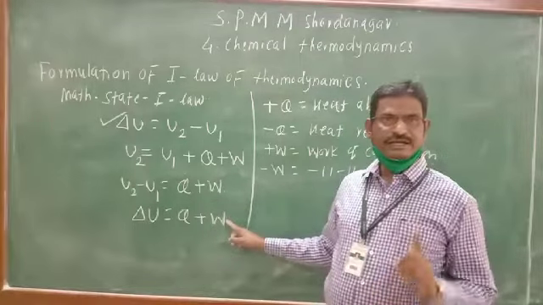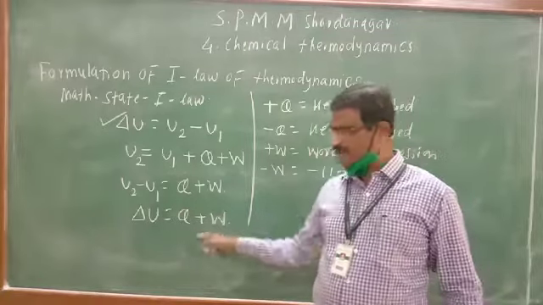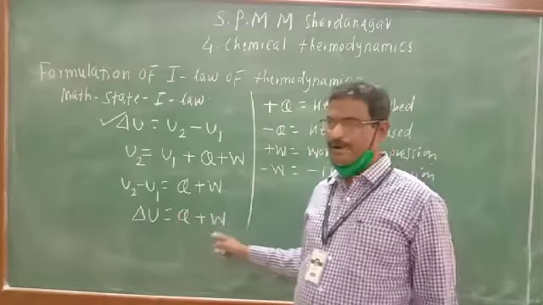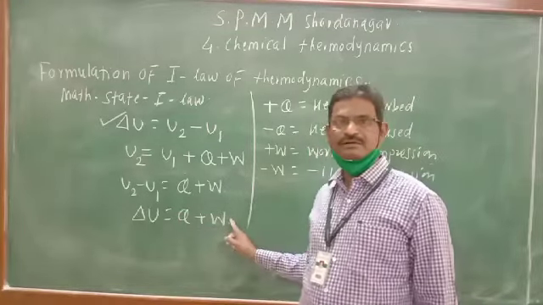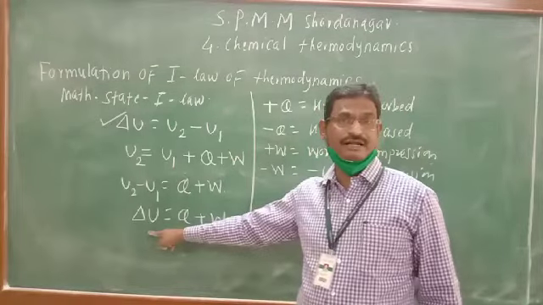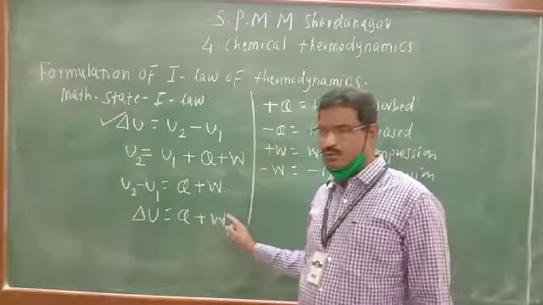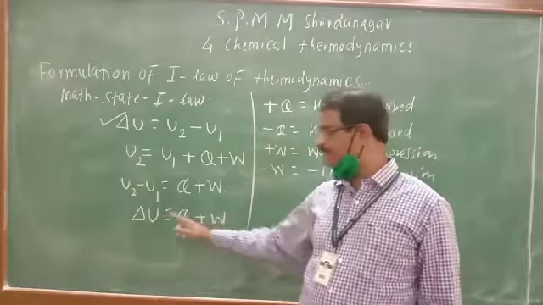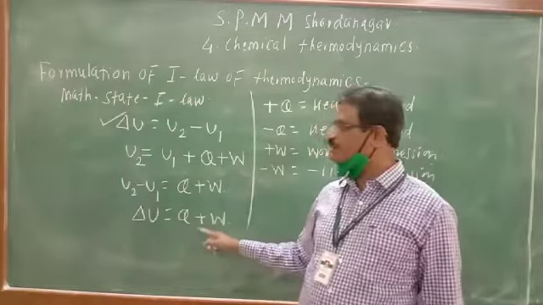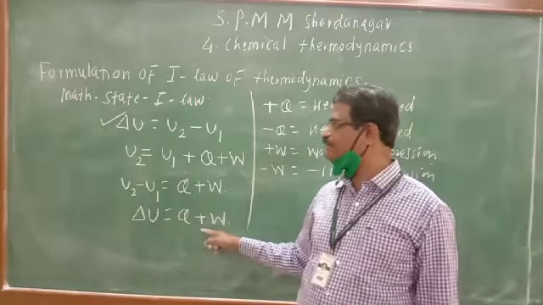Work done is also a path function, but the summation of these two path functions is nothing but a state function, because internal energy is a state function. The summation of two path functions is nothing but a state function, change in internal energy. That is the mathematical statement of the first law of thermodynamics.